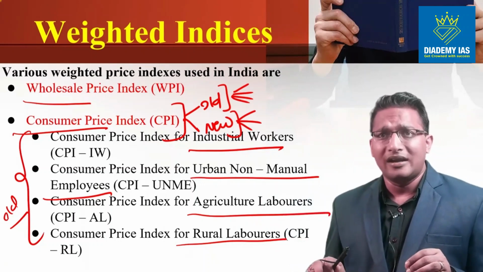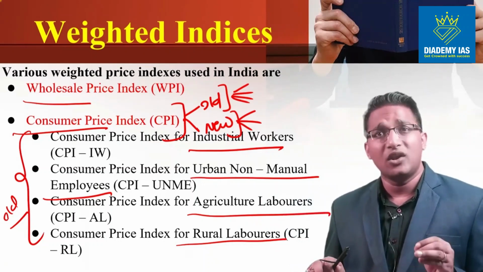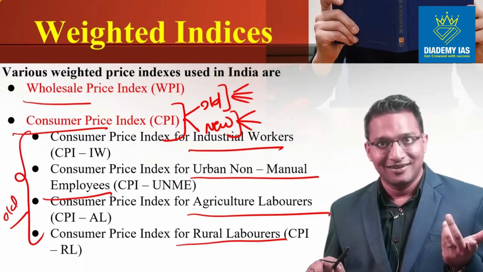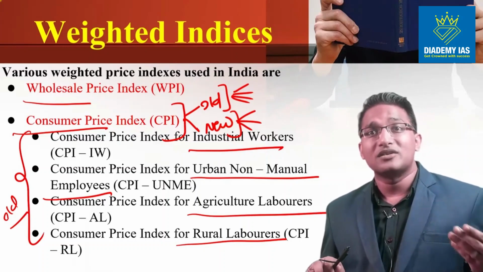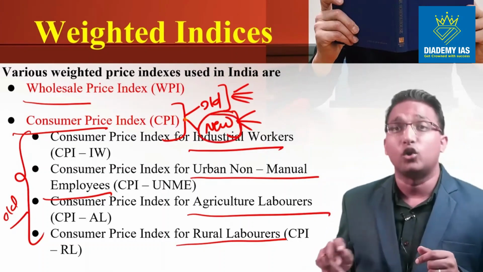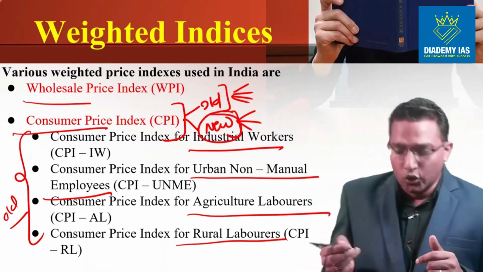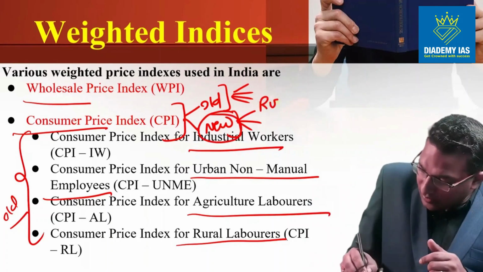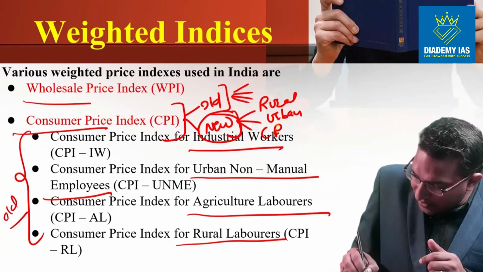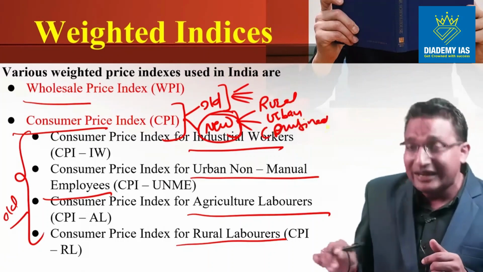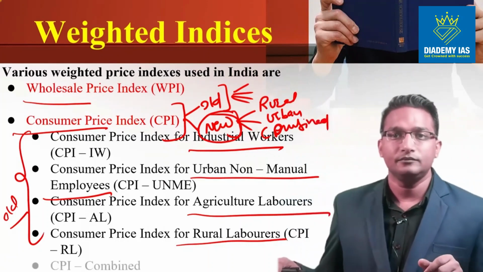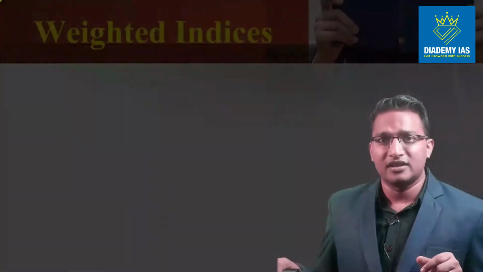But these old indices are insufficient because they are not tracking the non-working population. The non-working population should also be considered. So for that purpose, these new indices were introduced, and they include the rural CPI, the urban CPI and the combined CPI. The combined CPI includes both rural and urban CPI. Now we will discuss each one of them.